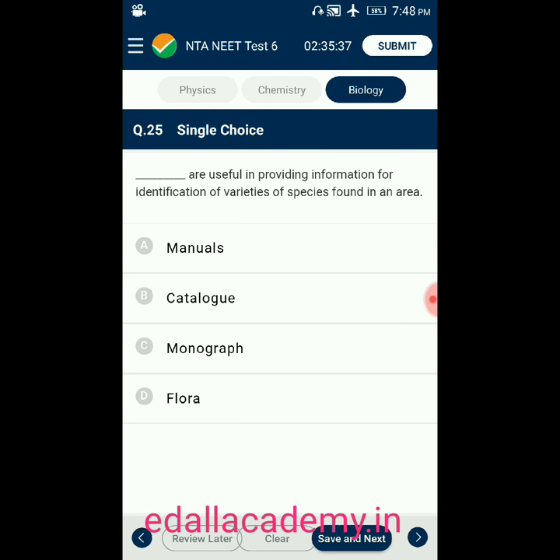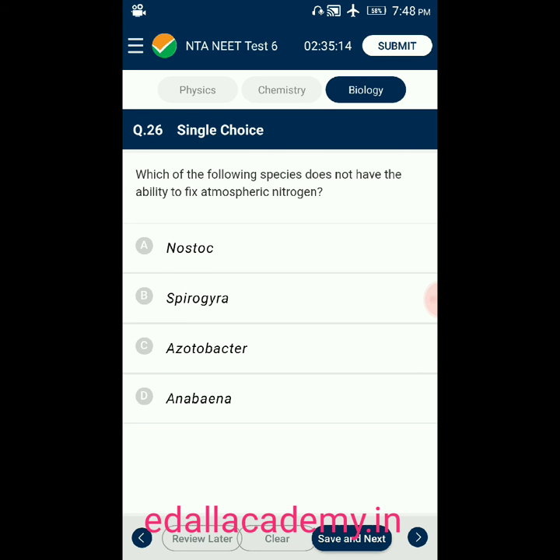Floras are useful in providing information for identification of varieties of species found in an area. Option A, manuals. Option B, catalog. Option C, monograph. Option D, flora. Answer is flora. So the correct answer is option D.